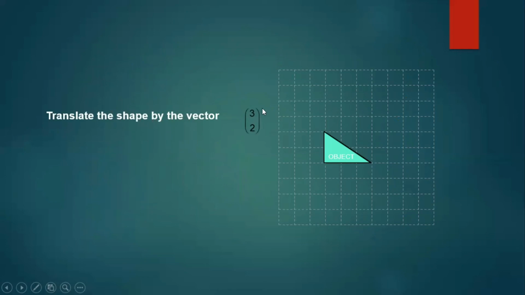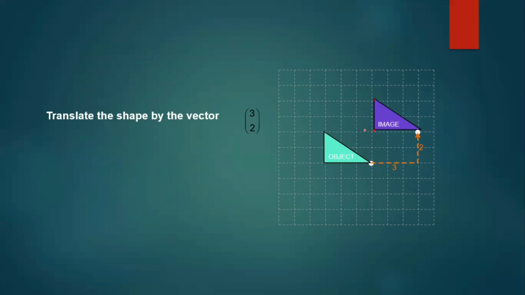Let's take up another question now. Translate the shape by the vector 3, 2. Now 3 is positive. So where will you go, right or left? Yes. So we'll go 3 units right and 2 units up in the y direction since they are positive. Let us go 3 units to the right, 1, 2, 3 and 2 units up. And this is the shape which slides over there. So this is our image. And each point again, each vertex of the triangle, goes 1, 2, 3 right and 1, 2 up. And again this vertex 1, 2, 3 right and 1 and 2 up.